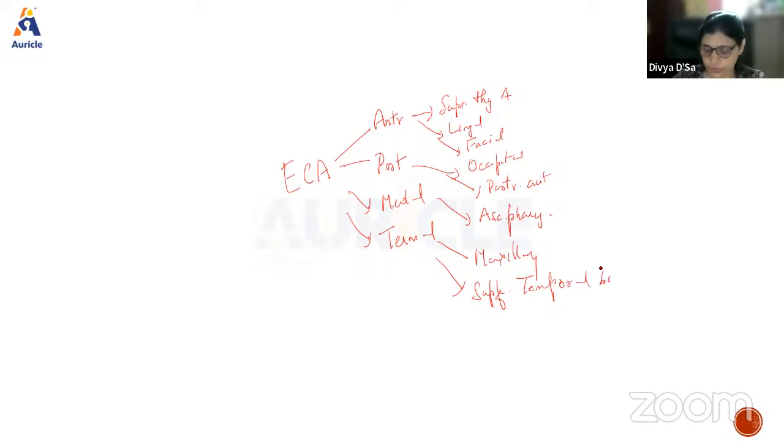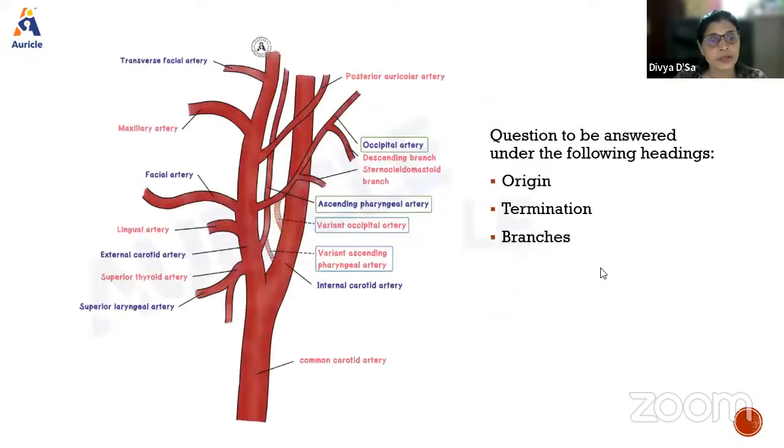So here I will show you. These are the anterior branches: superior thyroid, lingual, facial. This is the medial branch, the ascending pharyngeal. The posterior branches are the posterior auricular and the occipital. The terminal branches are the maxillary and the superficial temporal. The transverse facial artery is a branch of the superficial temporal.